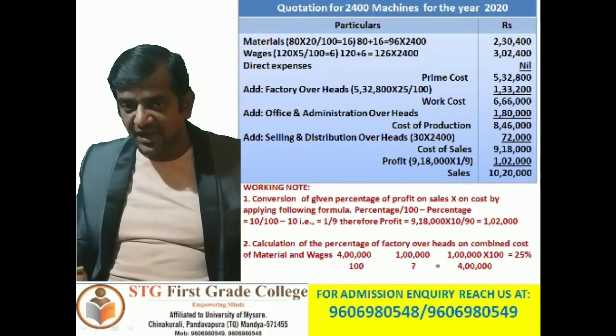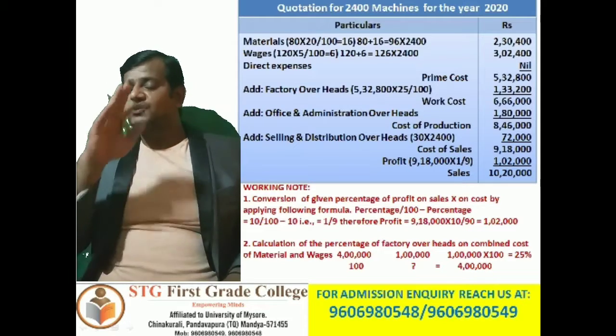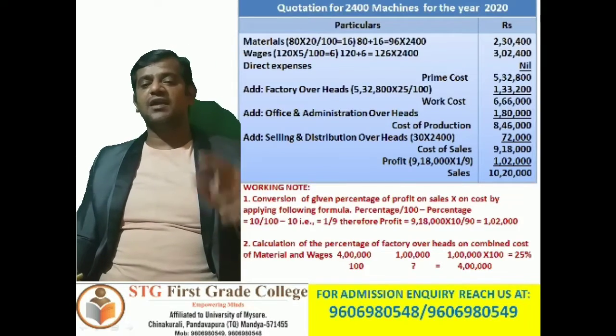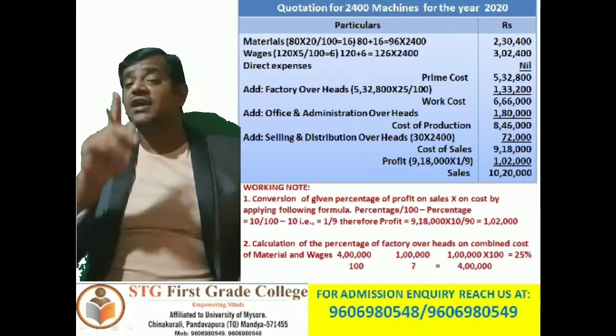Since we don't have direct expenses at all, direct expenses are nil. So what is the prime cost? Identify. So prime cost is going to be 5,32,800 rupees.